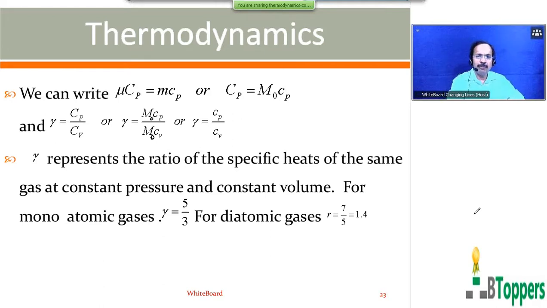The calculation of the value of gamma for different gases will be discussed in the chapter kinetic theory of gases, under the heading law of equipartition of energy. So for problems, you have to take these results for granted for the time being. For monoatomic gases, gamma equals 5/3. And for diatomic gases, gamma equals 7/5 or 1.4. So those who want to copy the notes, please take a pause and finish writing the notes up to here.